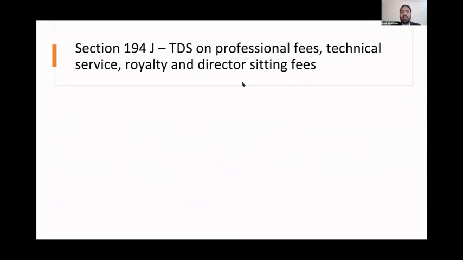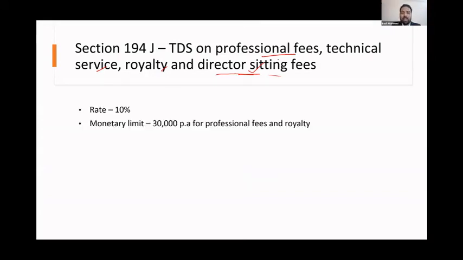Now, section 194J: TDS on professional fees, technical service, royalty, and director's sitting fee. If you're a company, you will be paying certain sitting fees to the directors. So TDS on professional fees, the rate is 10%. The monetary limit is 30,000 per annum for professional fees and royalty, including technical service.